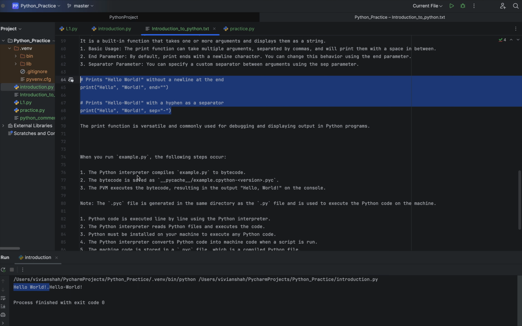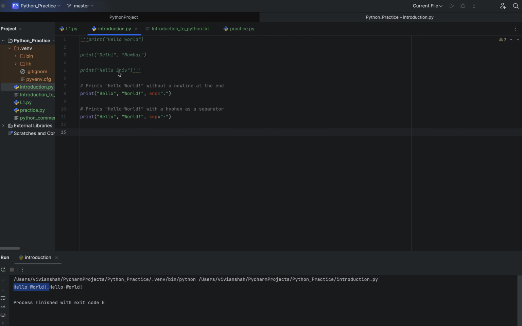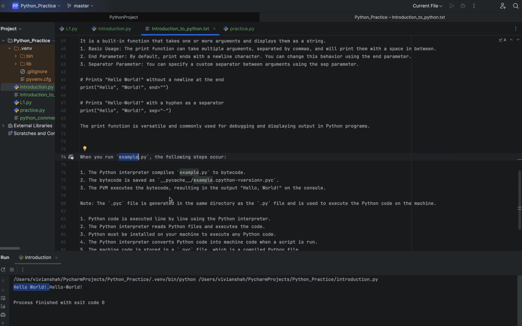This is introduction.py; I have given example.py as an example. Suppose I have written this program, the print function with hello world, in example.py. So this will be the file where I will be writing my source code. After that, the Python virtual machine converts this into a .pyc file in this format, but it will be in the same folder.